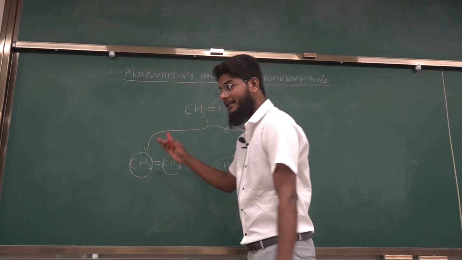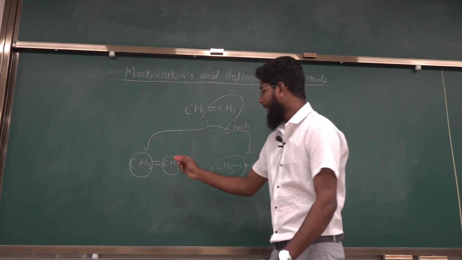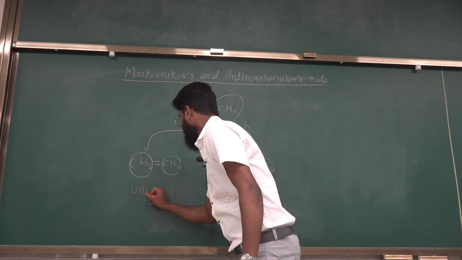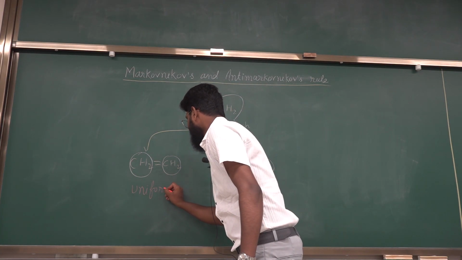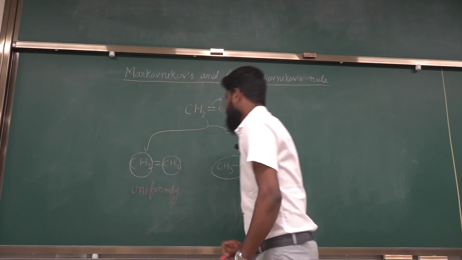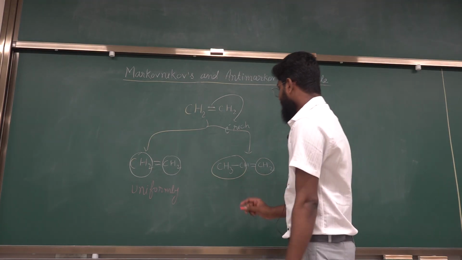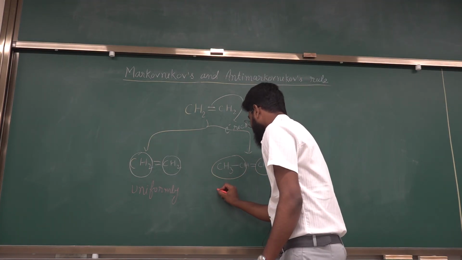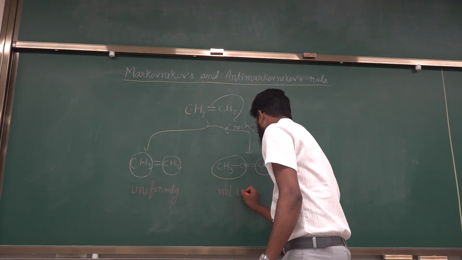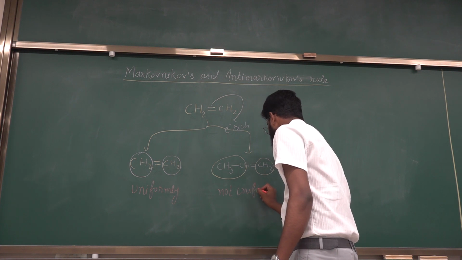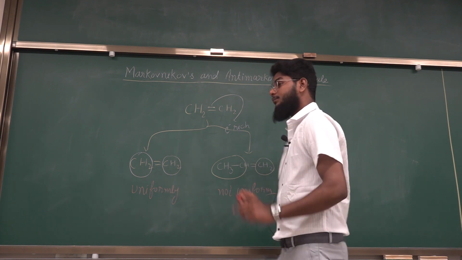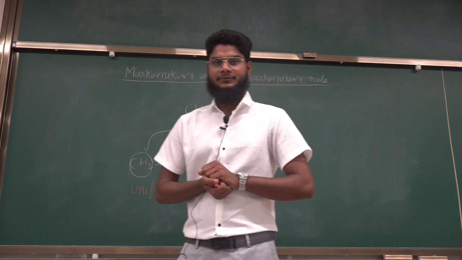In the case of a symmetrical alkene, the addition occurs uniformly. But the issue is in the case of an unsymmetrical alkene, where the addition is not uniform. Here the problem of regioselectivity comes.